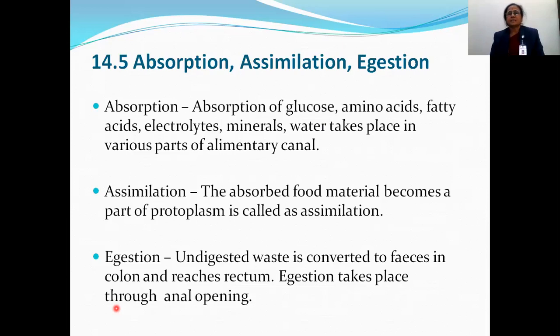Then assimilation takes place. Assimilation means the absorbed food material becomes a part of protoplasm. It forms the nucleus and cytoplasm. This is known as assimilation. And the last part of this process is egestion. Egestion means undigested food material is converted into fecal matter. It reaches the colon and rectum and is given out through the anus.